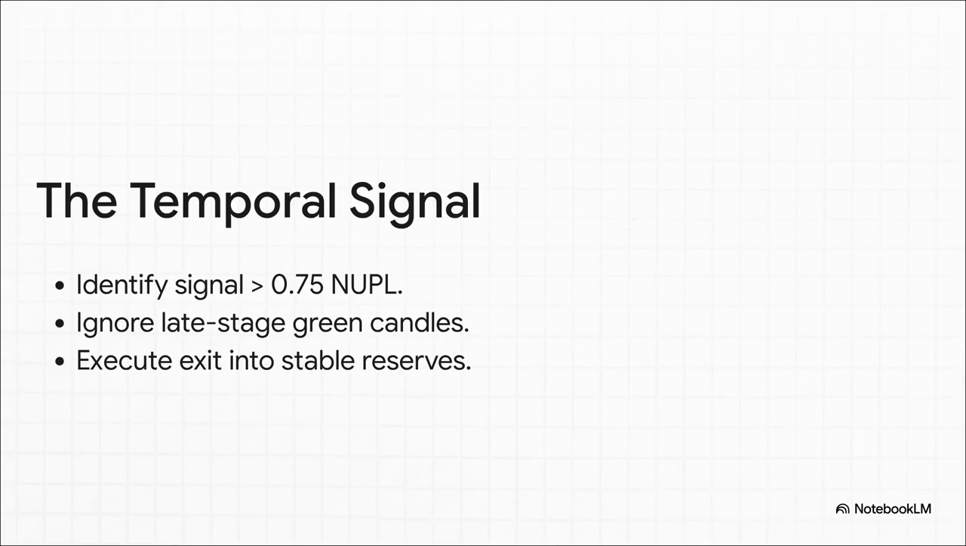The architect totally ignores the late-stage green candles. They ignore the hype. Instead, they systematically execute their exit strategy during Euphoria, harvesting those massive paper profits and moving them safely into stable reserves. Just as we learned back on day 102, they sell into the crowd's greed.